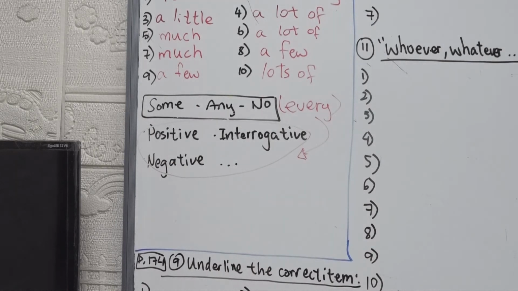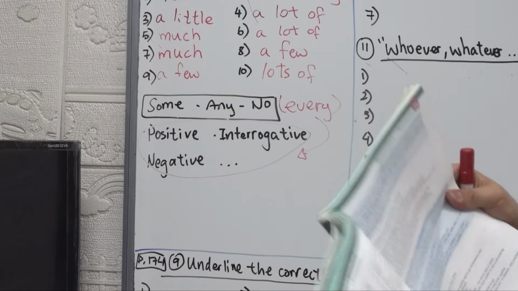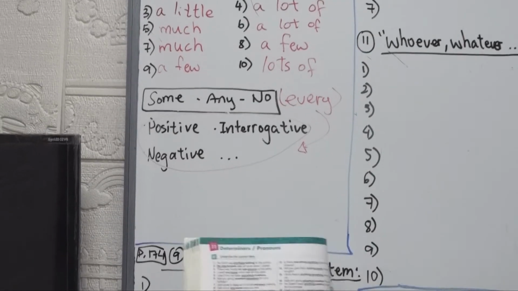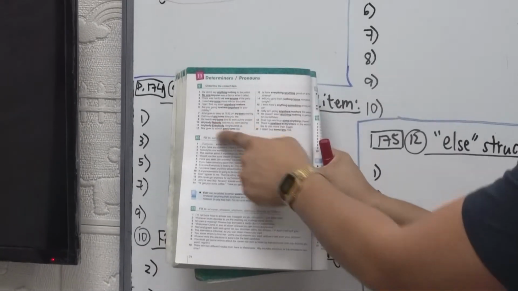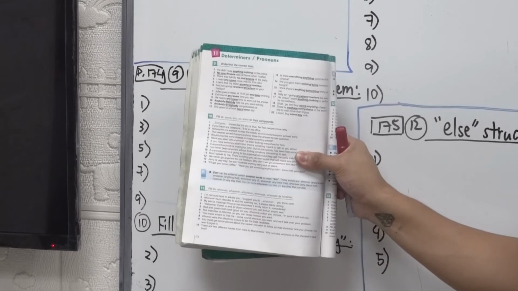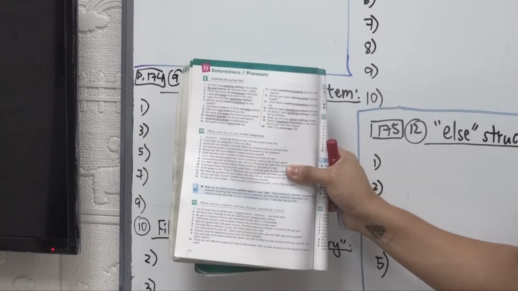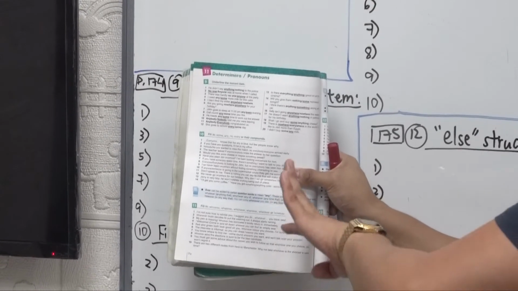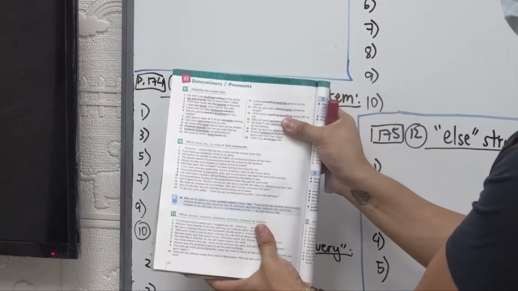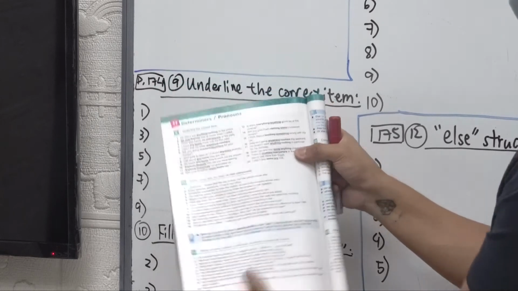Now let's move on to page 174. Here we have 20 questions. I'll do around 10 with you, and you can do the other 10 as a homework exercise. I will not let you do it in class. Please do it at home when you have the time. Underline the correct items.